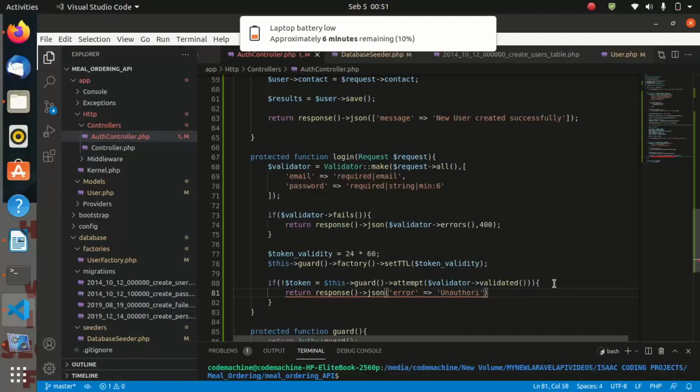This one must be an array. Then we are passing the error code 401.